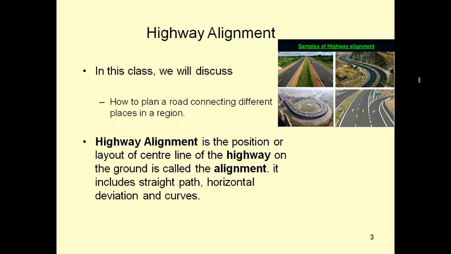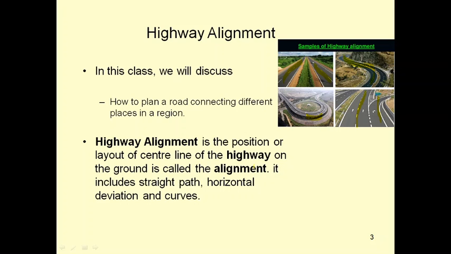So you can see in the image, this is the straight line, which is the white line marked on the road. So these are the alignment. Coming to curved roads or any roads, the different paths are known as alignment.